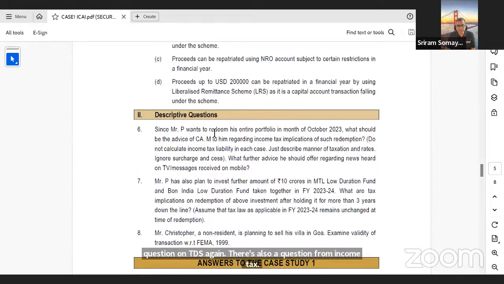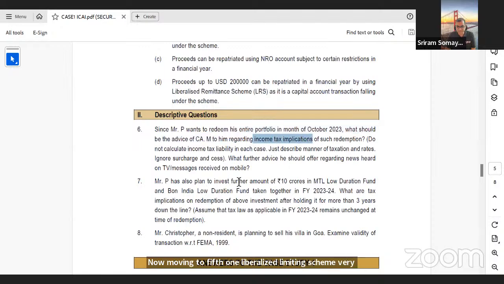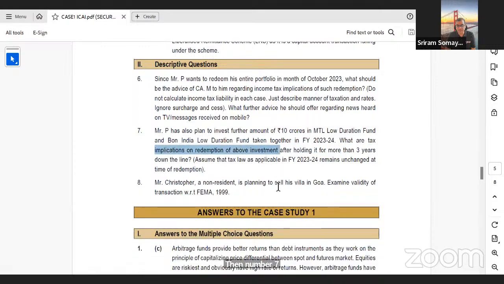Then you have descriptive questions. Tax implications is the word that should catch your eye. Then number 7, what are the tax implications on redemption? Again, this is the word that should catch your eye.